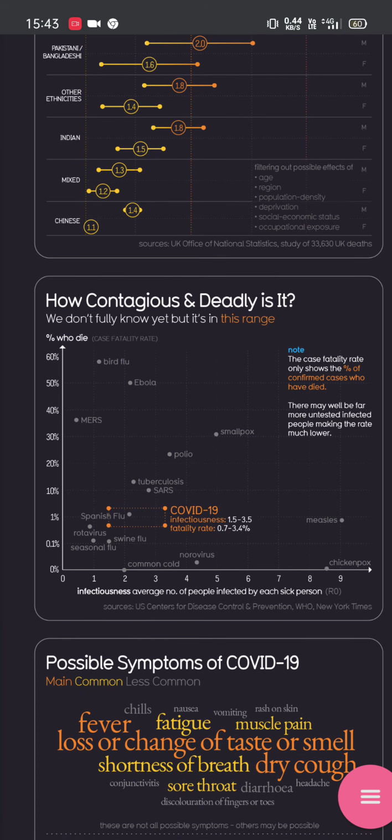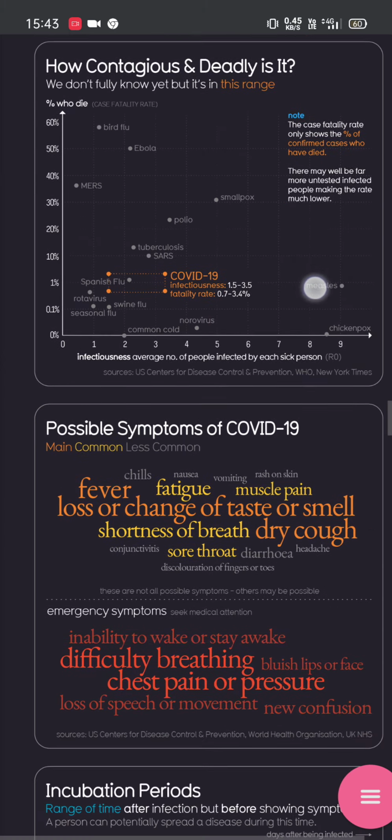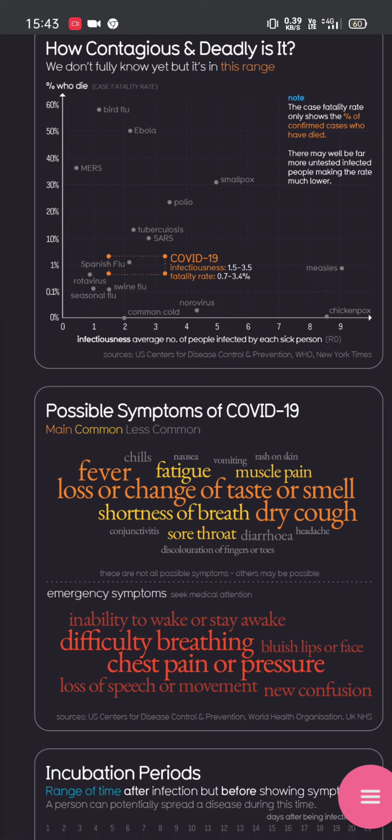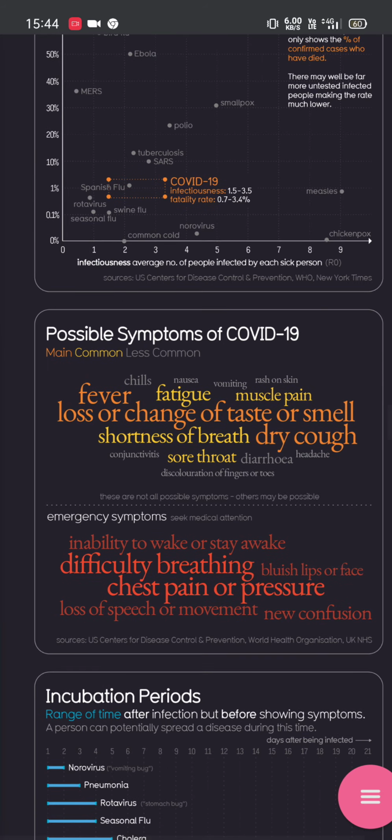Mostly bird flu is most dangerous and COVID-19 is 1.5 to 3.5% infectious and its fatality rate is 0.7 to 3.4%. And the symptoms of coronavirus are fever, fatigue, muscle pain, loss or change of taste or smell, shortness of breath, dry cough, sore throat. And its emergency symptoms are difficulty breathing, chest pain or pressure.